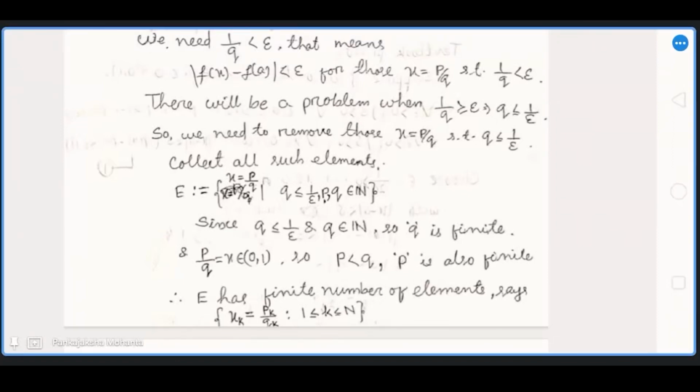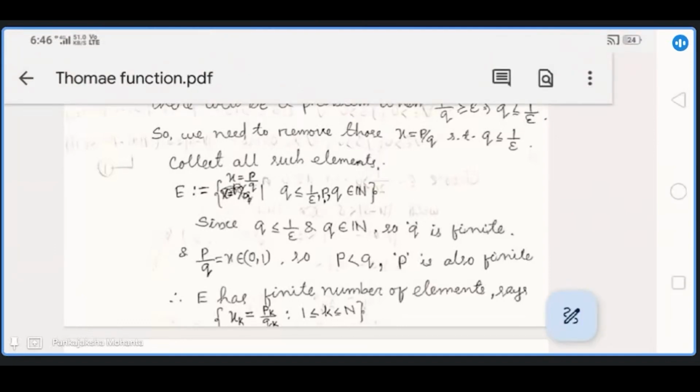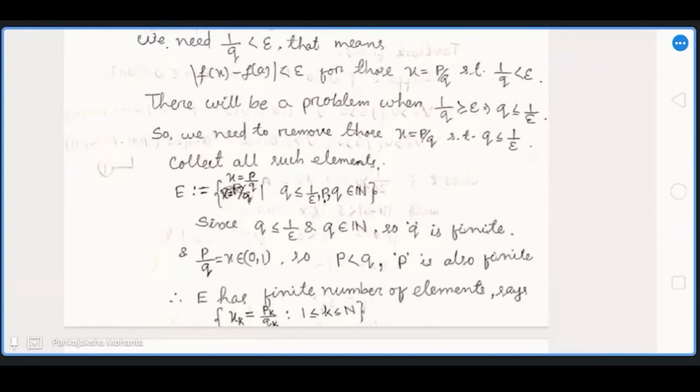If we talk about any rational point, then there is a sequence of irrational numbers which converges to the rational number, by the density of irrationals. Suppose f is continuous, and since an converges to a, f of an also converges to f of a.